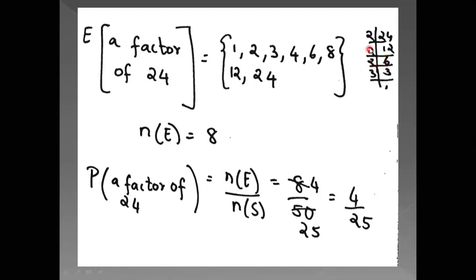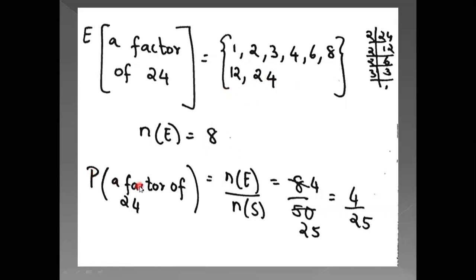You can see 2 2s are 4, so 4 is a factor. 6 is a factor. You can see 2 2s are 4, 4 2s are 8, so 8 is a factor. Then 12 is a factor, and then 24 is a factor. So these are the factors which are listed. Now after that you get the number of events: 1, 2, 3, 4, 5, 6, 7, 8. So the number of events is 8.